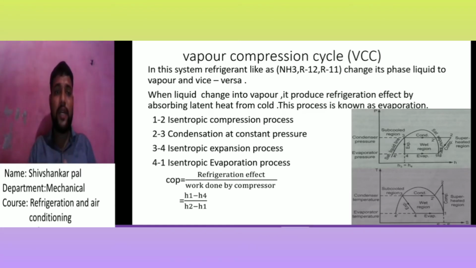So it is known as the vapor compression cycle, and it also works on our basic refrigeration cycle. That means it also requires four components. First is the evaporator, second the compressor, third the condenser, and last the expansion valve, the expansion device. I hope you understand why our refrigeration cycle is named the vapor compression cycle.